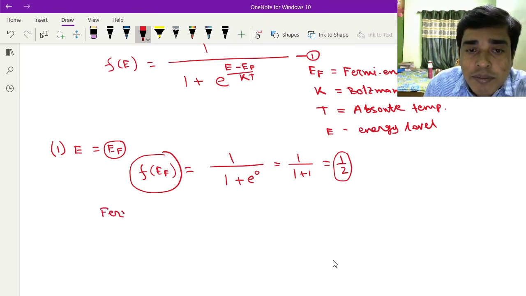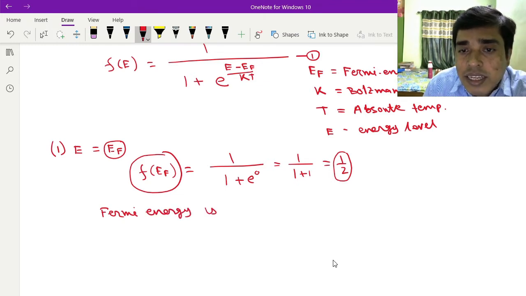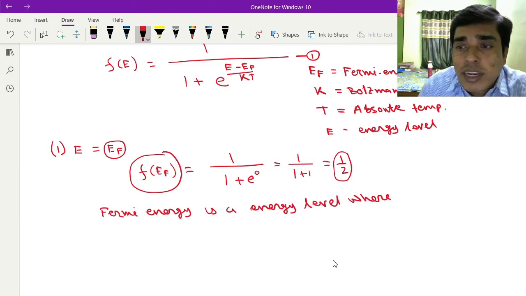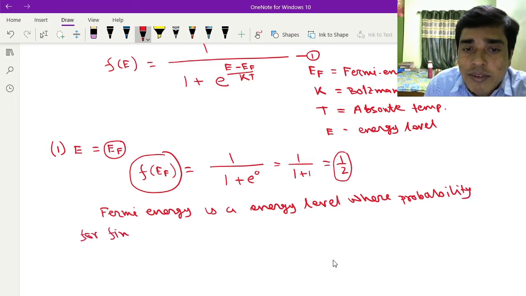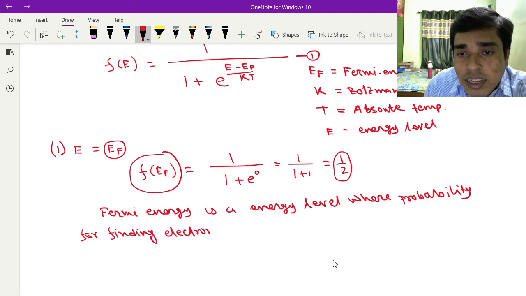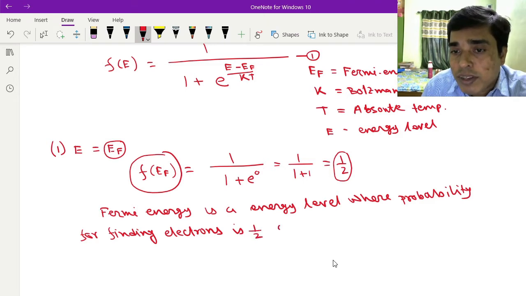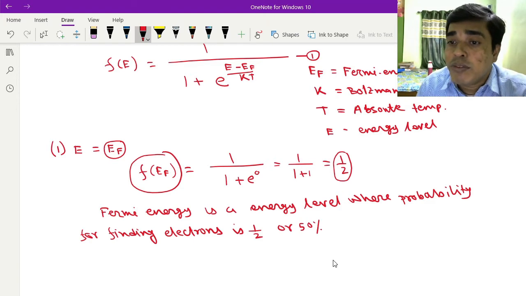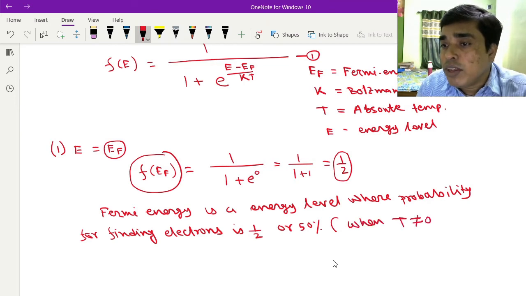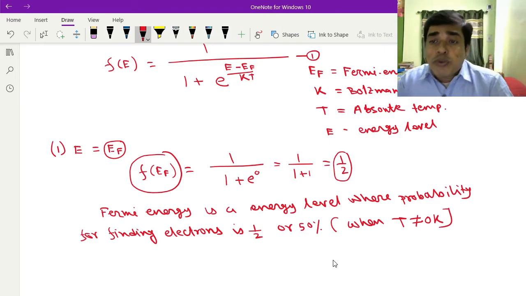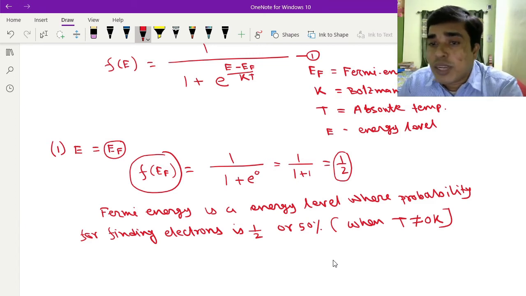So from this equation we can say that the Fermi energy level is the energy level where the probability of finding an electron is half, or 50%, when the temperature is not equal to 0 Kelvin. So the Fermi energy level is the energy level where the probability of finding an electron is 50% when T is not equal to 0 K.